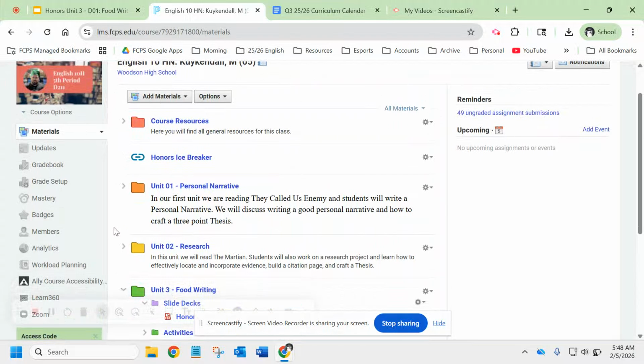So, Unit 2 has ended as of yesterday. It got pushed back because of all the snow days. Today is February the 5th, which is officially, quote unquote, the beginning of the next unit.